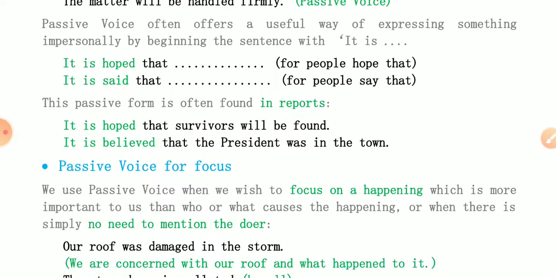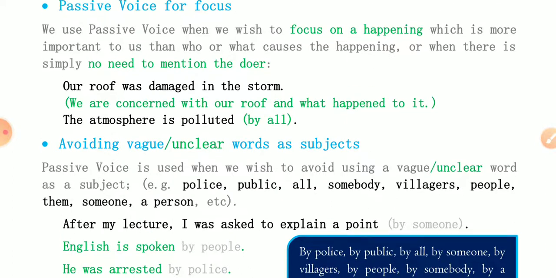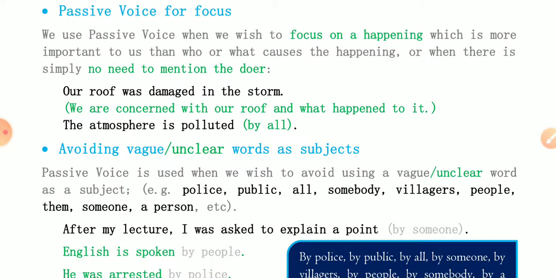Passive voice for focus. If we want to focus on something, we use passive voice when we wish to focus on a happening which is more important to us than who or what causes the happening, or when there is simply no need to mention the doer. Doer means subject, the agent of the sentence.